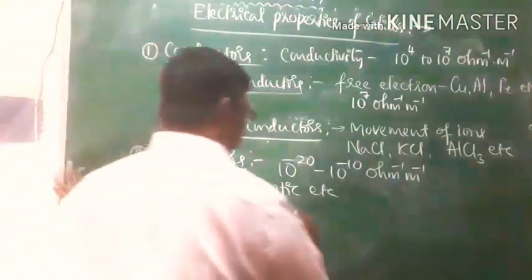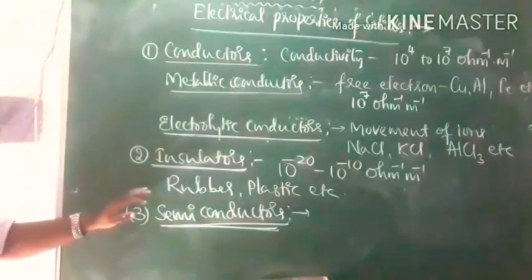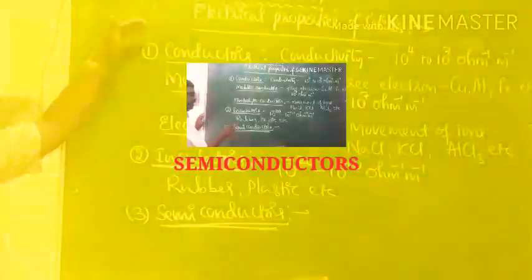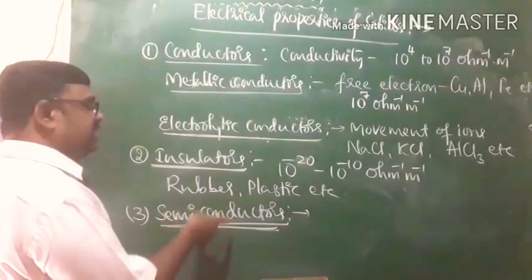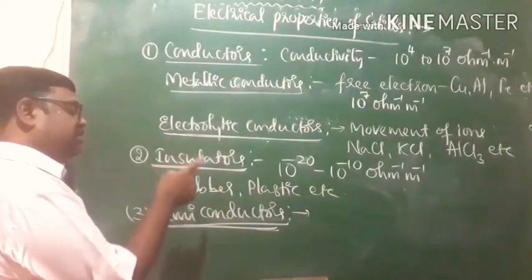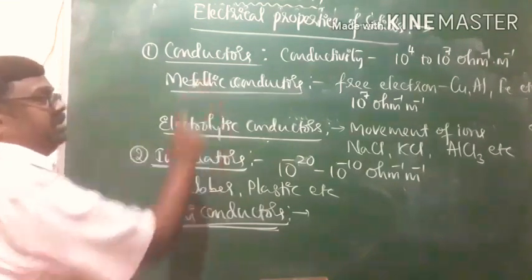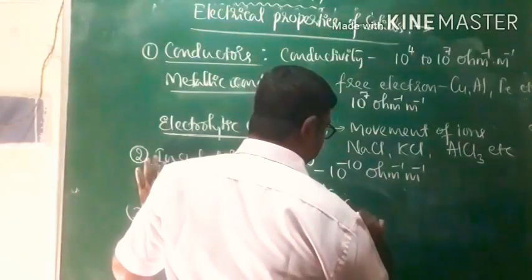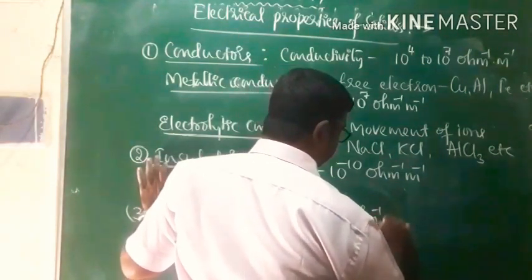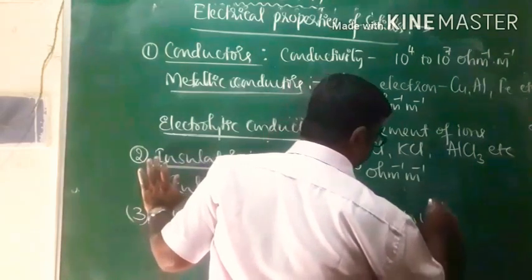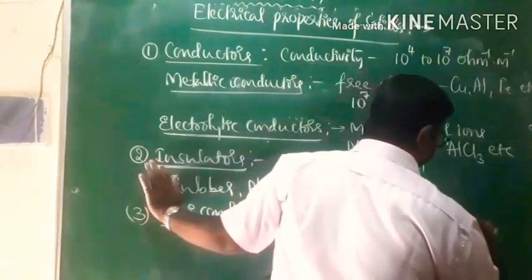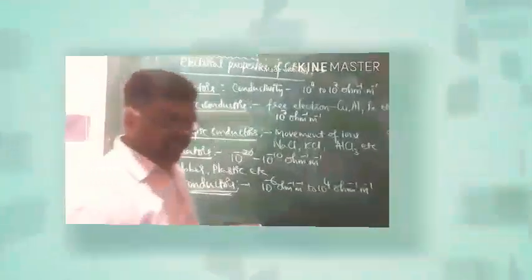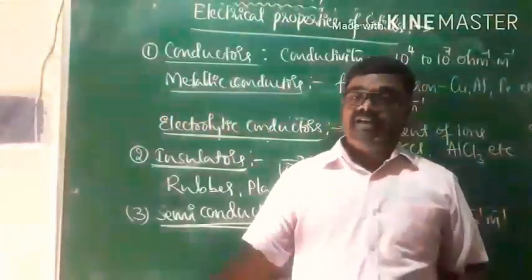Whereas in the case of semiconductors, the conductivity will be in between those of conductors and insulators. Electrical conductivity of semiconductors will be greater than that of insulators and less than that of metallic conductors, in the range of 10 to the power of minus 6 per ohm per meter to 10 to the power of 4 per ohm per meter. And this is what we call the electrical conductivity of semiconductors.